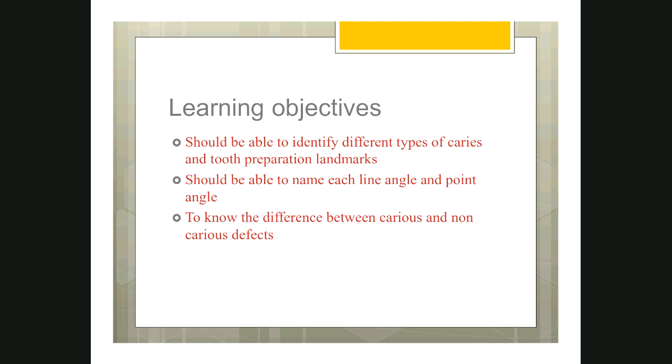There are many defects in the teeth which arise due to bacterial infection, what we call dental caries. And there are some defects which are non-carious, that means without any bacterial infection. For example, if the patient meets with an accident or some traumatic injury, the tooth fractures, then we call it a defect. Similarly, if there is any developmental anomaly, for example, amelogenesis imperfecta, they are all called non-carious defects. So we will be discussing that.